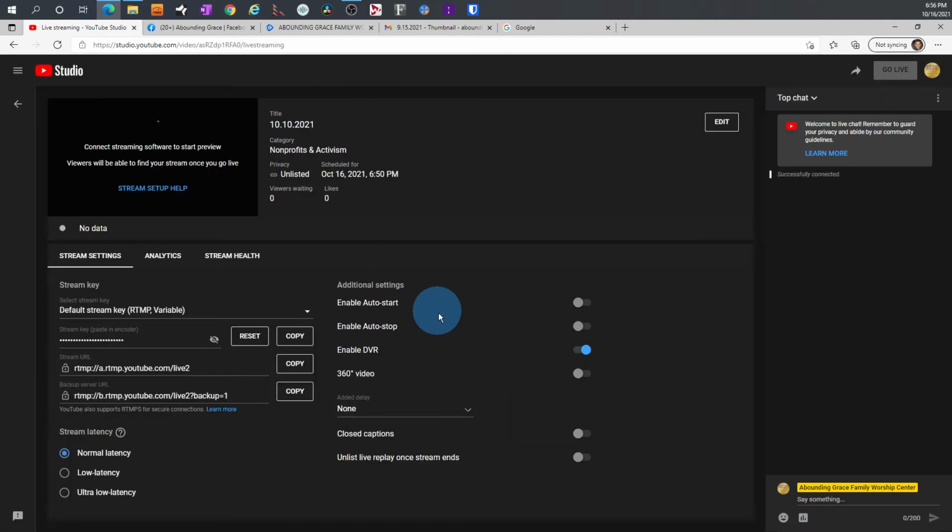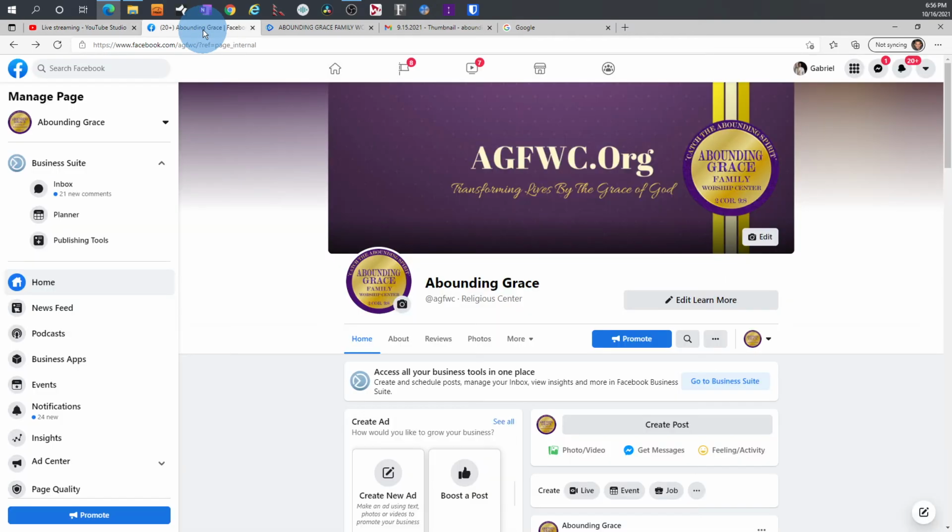It'll bring me to this page. So right now I scheduled my stream for YouTube. So I'm going to tab over to Facebook and go ahead and schedule it for Facebook. So right here on the homepage here, the way to get to Facebook is you'll want to log into the account that we created in order to get to this page. So that will be on the desktop of the Stream laptop as well.